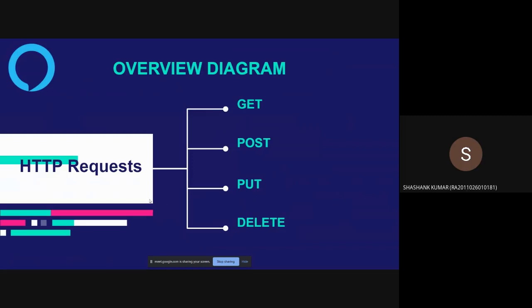So how does that work? As soon as you click the comment button, the front end part of your app sends a GET request to your backend and says, okay, give me all the comments. So that is how a GET request works.